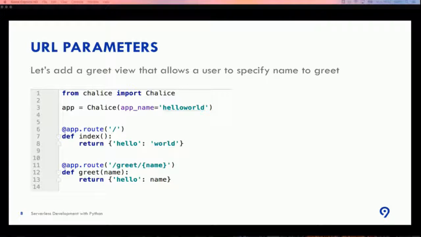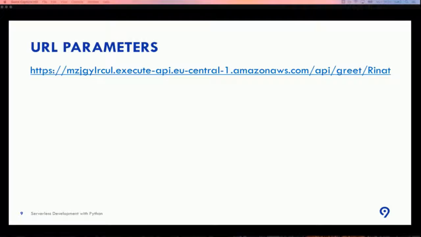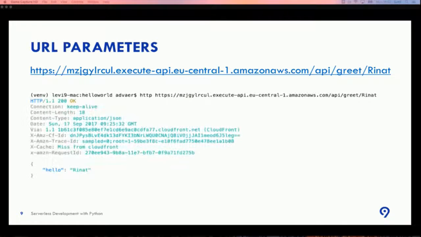For instance, if you want to greet someone, let's create a greet function and pass the parameter name in the URL that will be caught and displayed as a return result. Again, I made a deploy and prepared the response. So you can see now if we call Rinat, actually it's me, we will receive a greeting, hello Rinat.